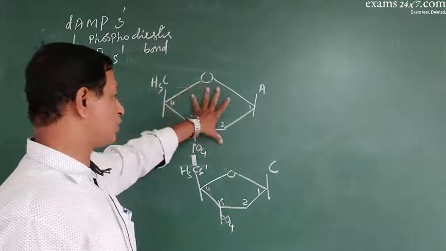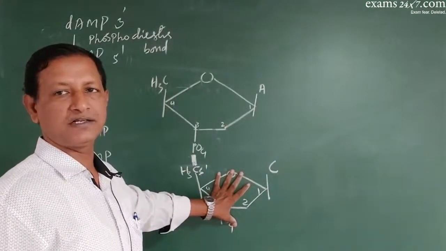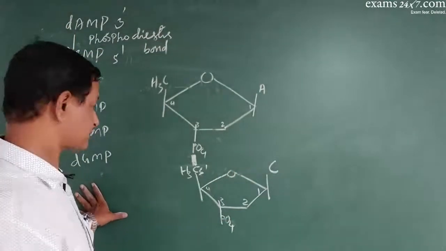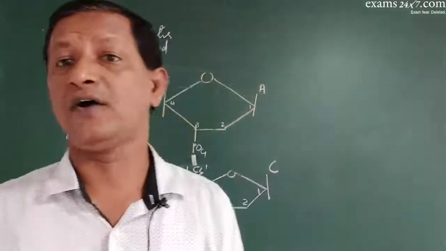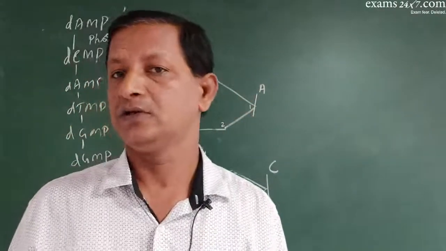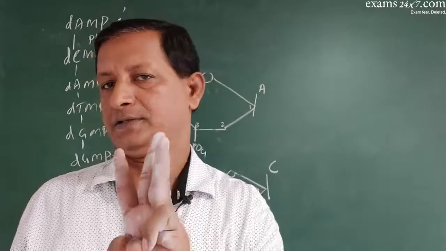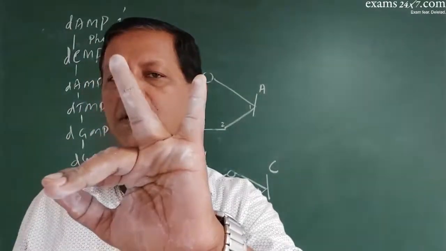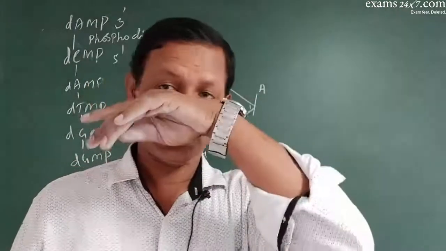This is one monomer, another monomer. When all the monomers are linked together, it forms a long polymer. Got it? So one DNA strand will have 3 bonds: the N-glycosidic bond, the phosphoester bond, and the phosphodiester bond.